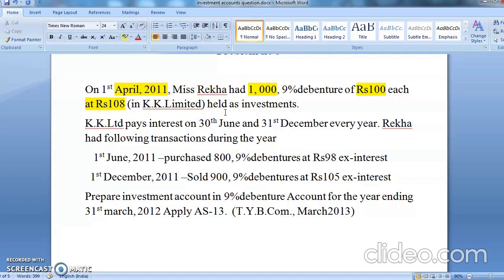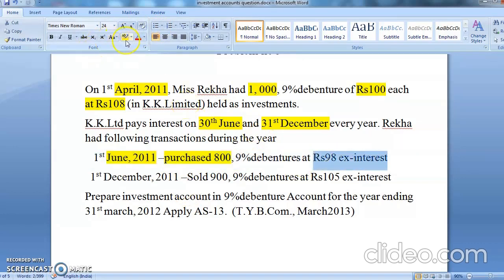This means that KK Limited paid interest on 30th June and 31st December. Remember these two words. When you're getting interest on 30th June and 31st December, so 31st December every year. Rekha had the following transactions during the year. 1st June 2011, purchased 800 debentures at 98 rupees ex interest.